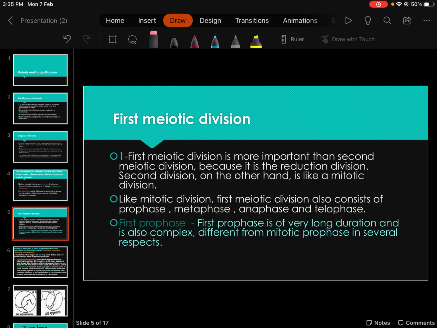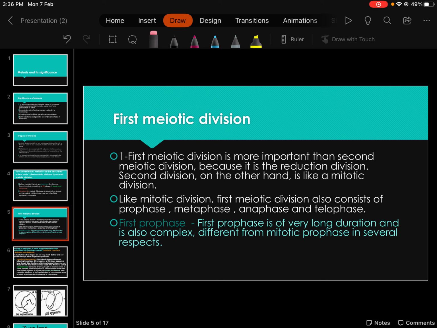So, in meiotic division, I have told you that meiotic division is a long division. First, one cell will divide into two cells, and two cells will divide into four cells. So, in the first meiotic division, the four stages of cell division are present, that is prophase, metaphase, anaphase and telophase.